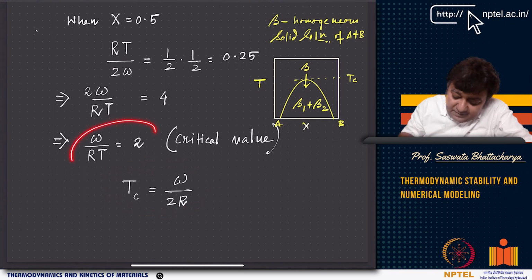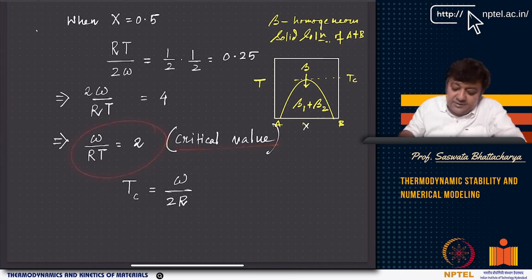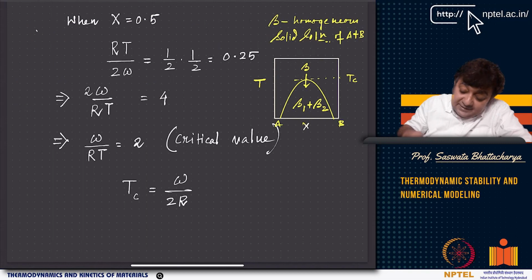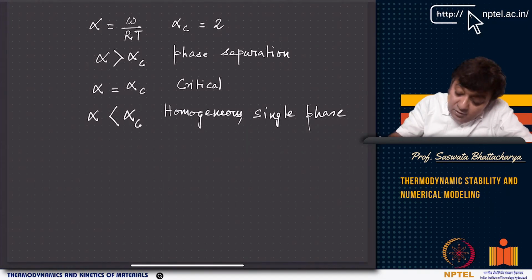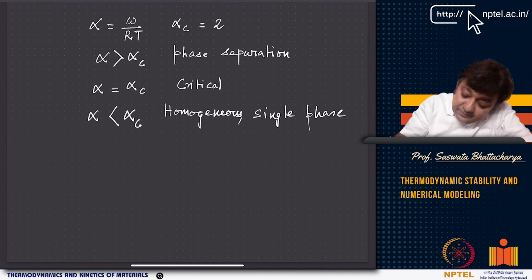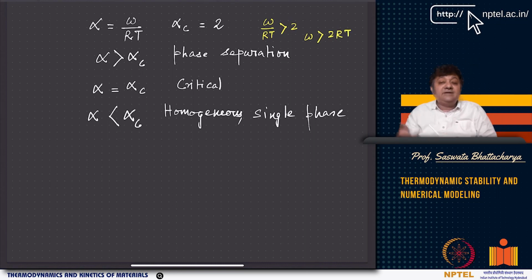But you see, omega by RT equal to 2 is the critical value. Now, if omega by RT is greater than 2, or omega greater than 2RT, then basically what you get is phase separation.